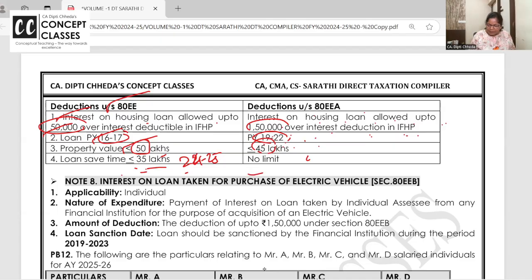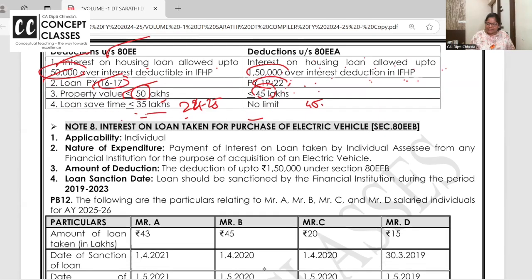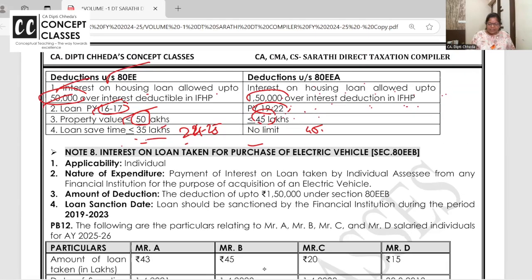There is no limit on the loan, but obviously when the value of the property is 45 lakhs, the loan amount will not exceed 45 lakhs. This much you remember, it's enough. You can take a screenshot. If you want, I'll make it neat for all of you so that you can use it for your revision.